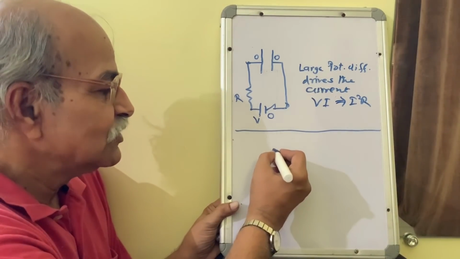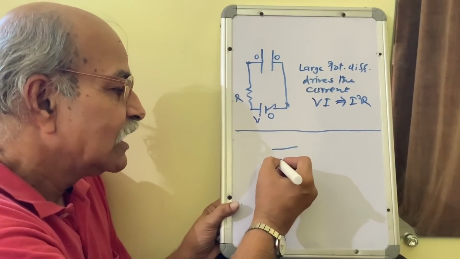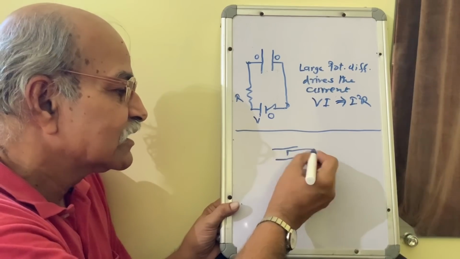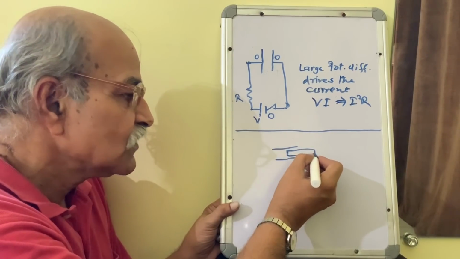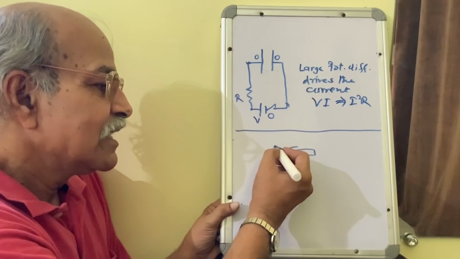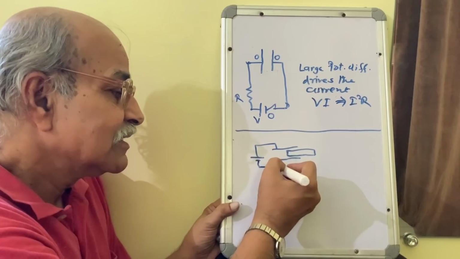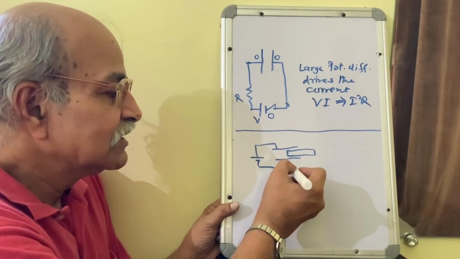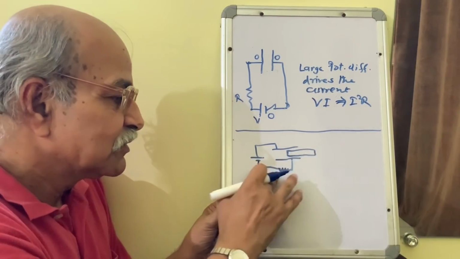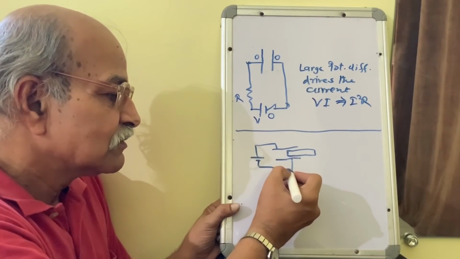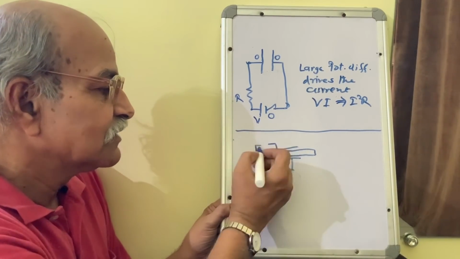In the second case, you have a capacitor, and in this capacitor you have a dielectric plate which is going in, and it is connected to a battery. Again, you can think of a resistance, or let me put the resistance on that positive side, just like we did in the first case.